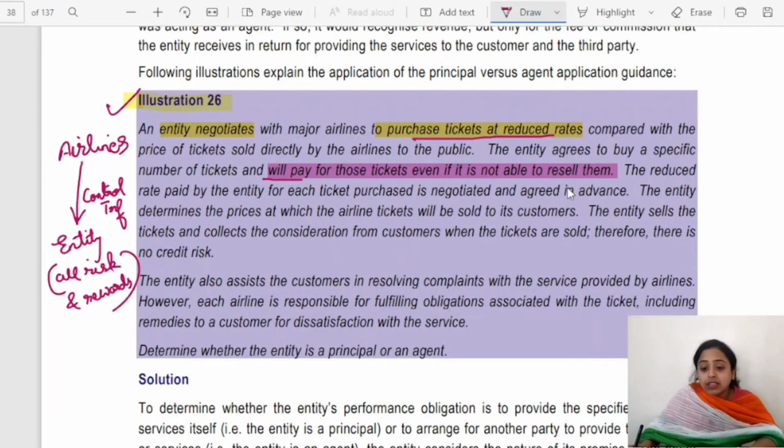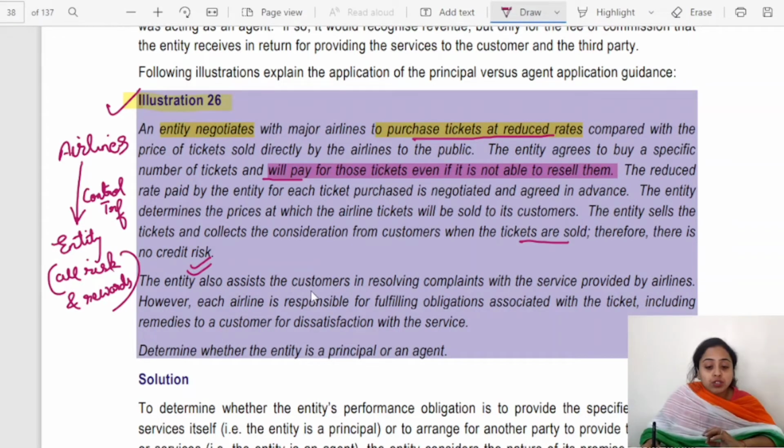The reduced rate paid by the entity for each ticket purchased is negotiated and agreed in advance. The entity determines the price at which the airline tickets will be sold to its customer. The entity sells the tickets and collects the consideration from the customer when the tickets are sold. Therefore, there is no credit risk.